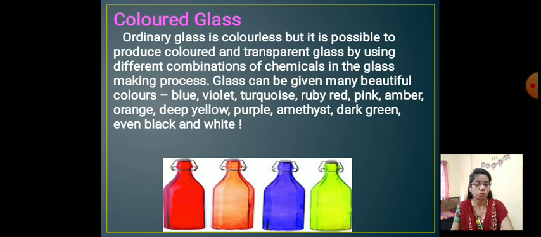Here the picture shows different colored glass bottles, like blue, violet, ruby red, pink, umber, orange, deep yellow, even white and black bottles. We can color the glass object. Next one.